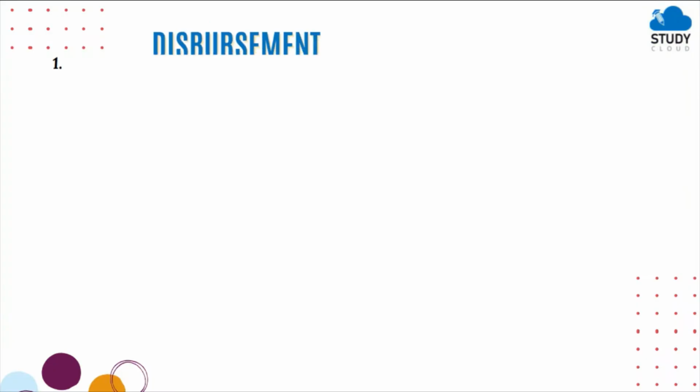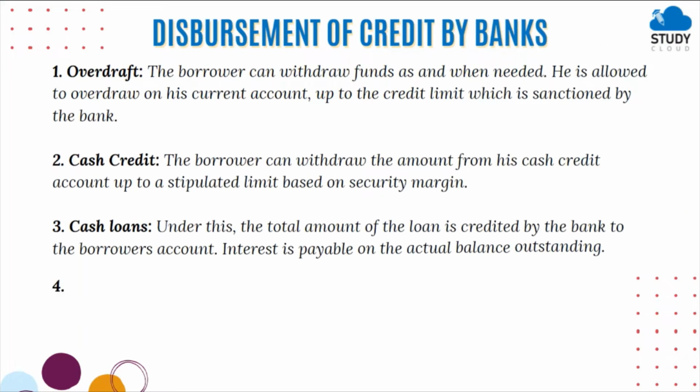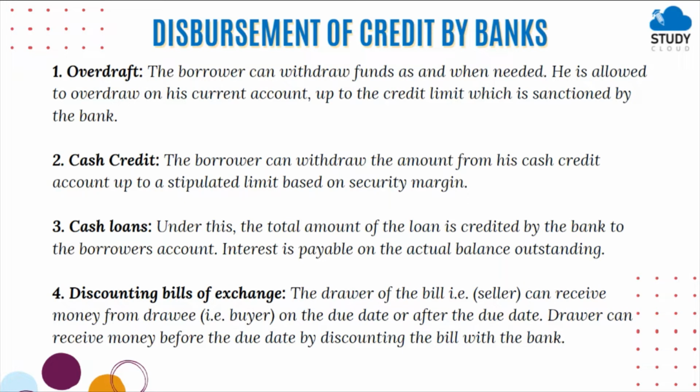Now, disbursement of credit by banks. So first is overdraft. Now, the borrower can withdraw funds as and when needed. He is allowed to overdraw on his current account up to the credit limit which is sanctioned by the bank.